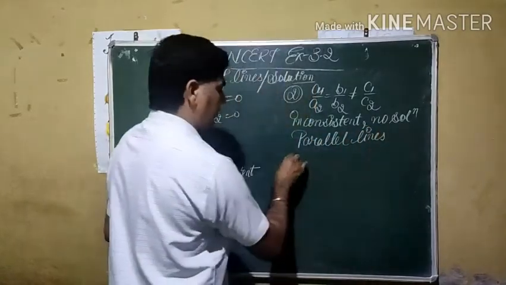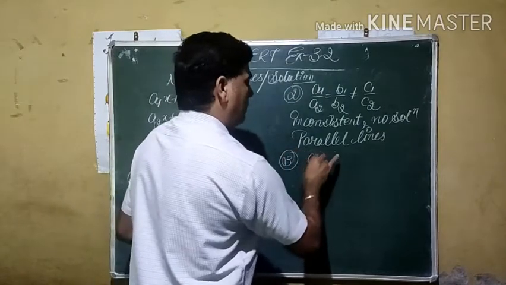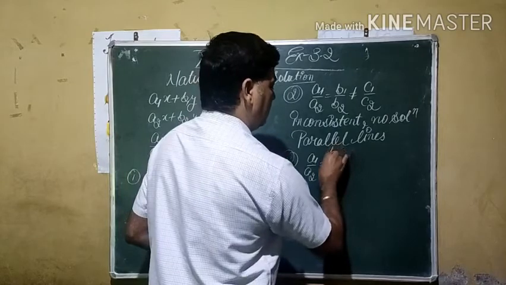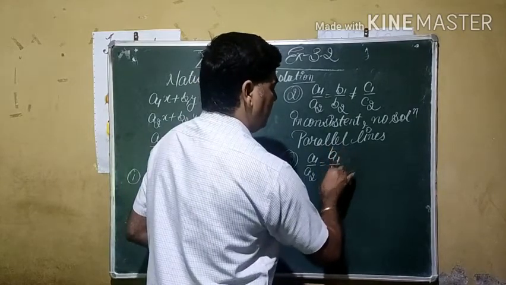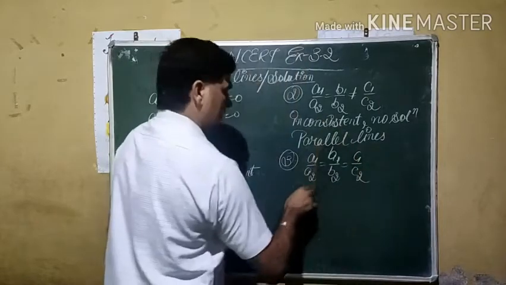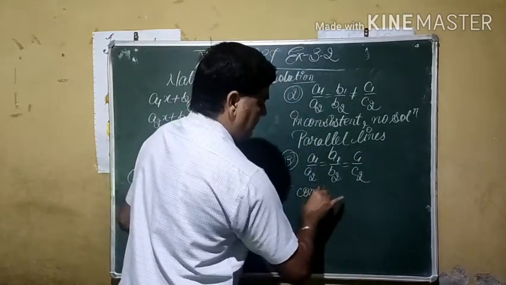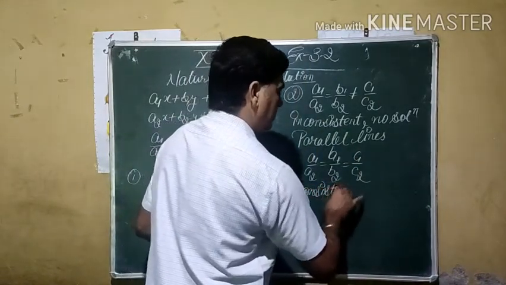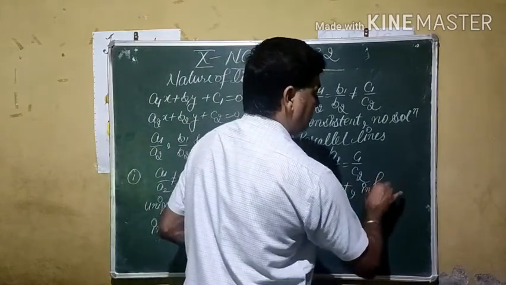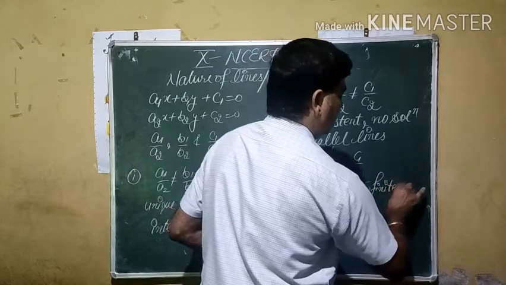And the third condition: if the first ratio is the same as the second and the third one also becomes equal, then the system is known as consistent. The number of solutions is infinite. Infinite means uncountable.